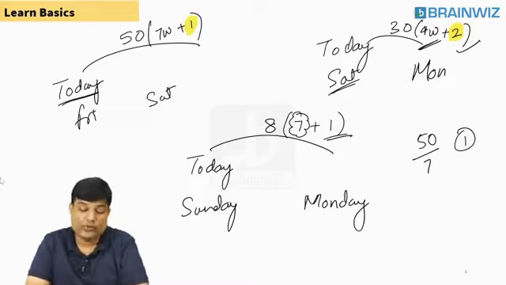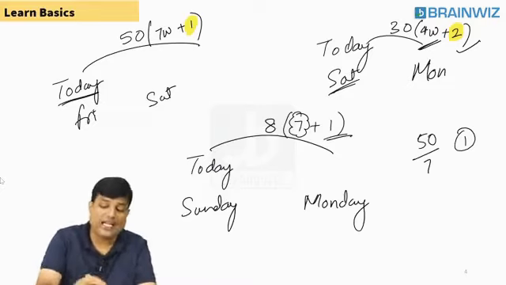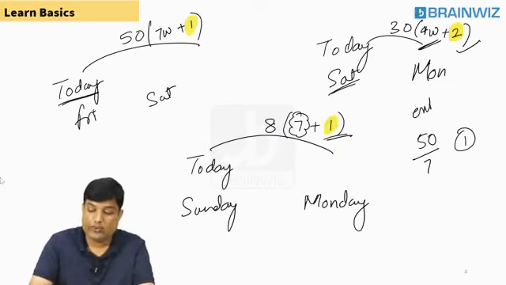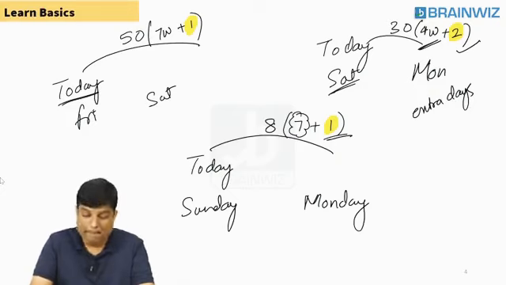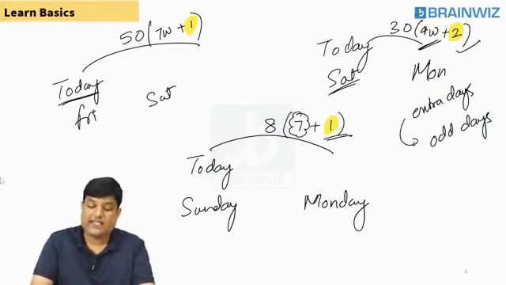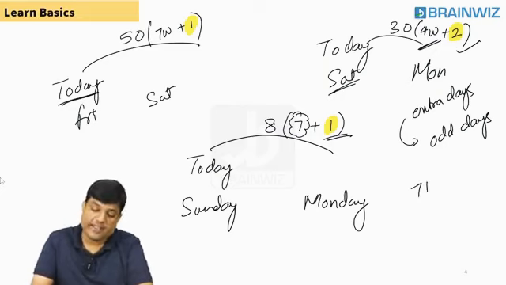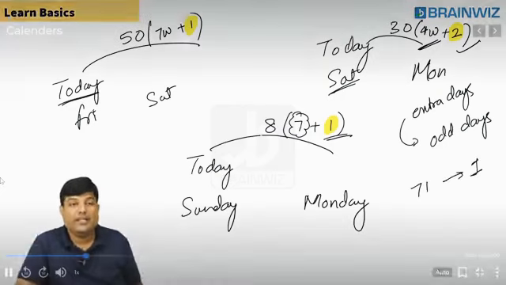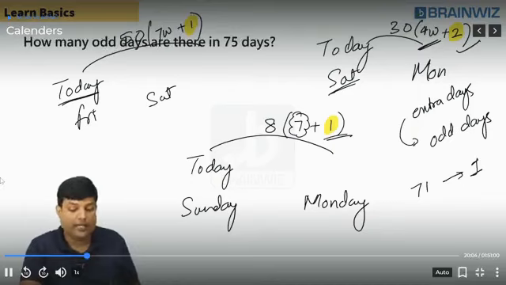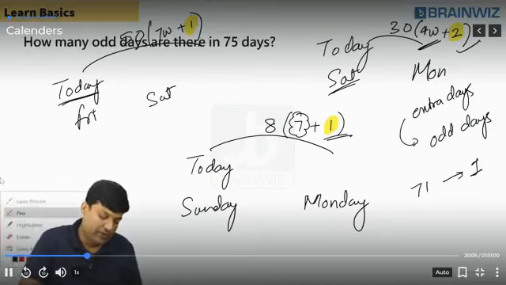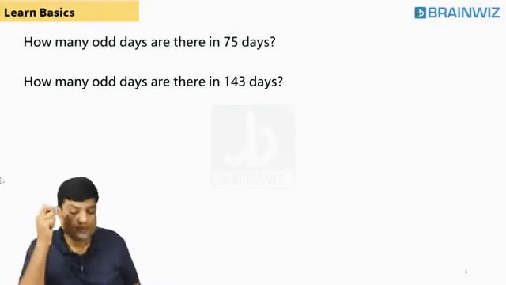Say yes or no. So these all are said to be extra days. What do you call it? Extra days. But extra days are said to be odd days. In calendars, extra days are nothing but odd days. Are you understanding, everybody? If somebody asks you how many odd days are in 71 days, what do you do? Yes or no? Okay. Now I just want you to do these two questions, everybody.